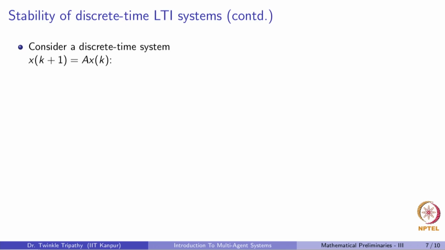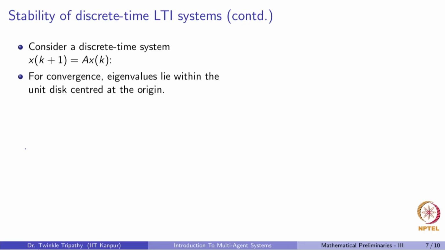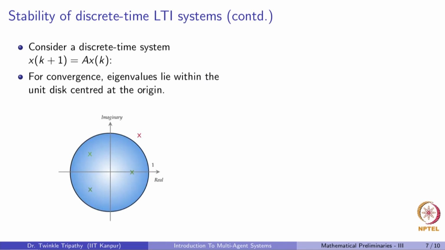Let us summarize the results. Again, we start with a discrete time linear system modeled using this equation, x of k plus 1 is equal to A times x of k. For convergence, all of the eigenvalues of A must lie within a unit disk centered at the origin, which looks something like this.